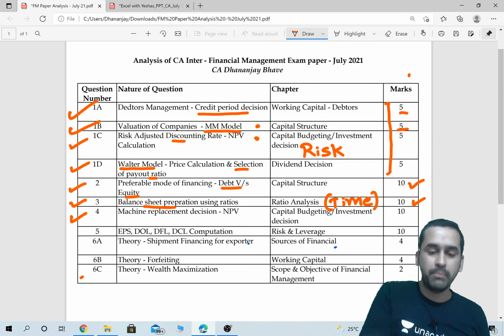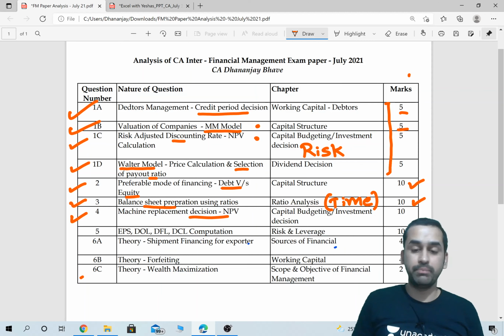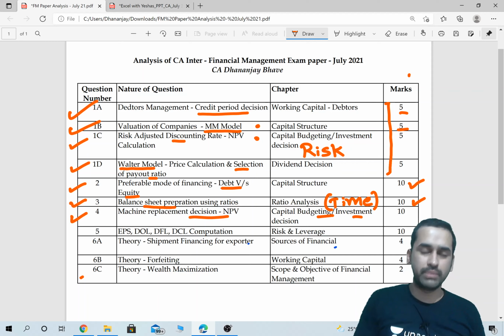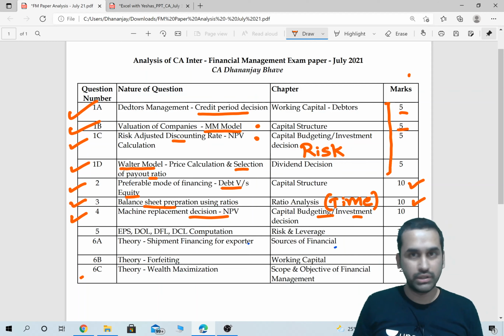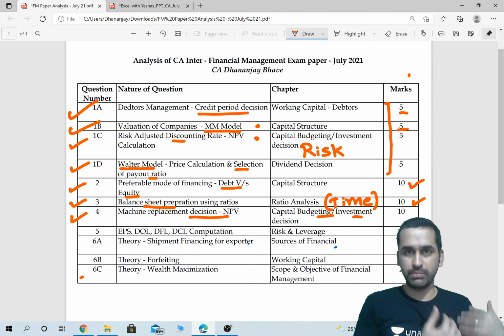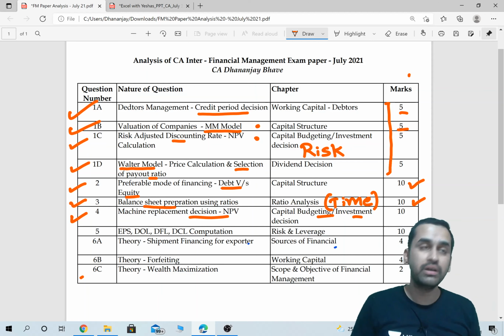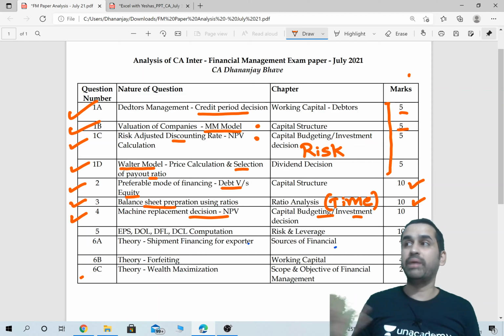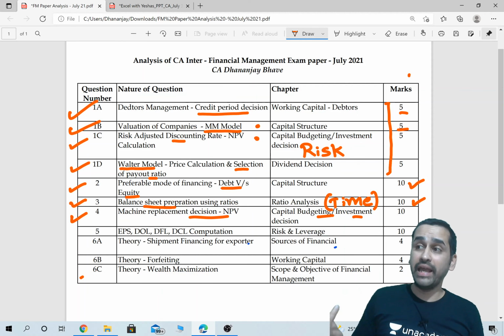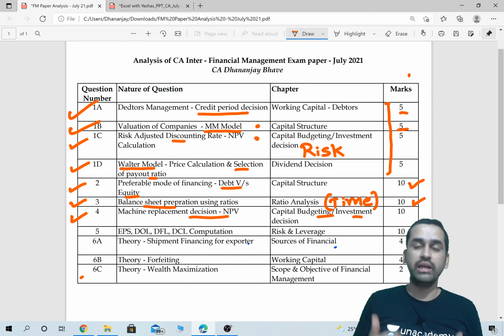Next, machine replacement decision under NPV, capital budgeting or investment decision topic. What was this? The company already has one machine which was purchased a couple of years back. It has remaining useful life, and the company is now thinking of buying a new machine, and the life of the new machine is equal to the balance life of the old machine.